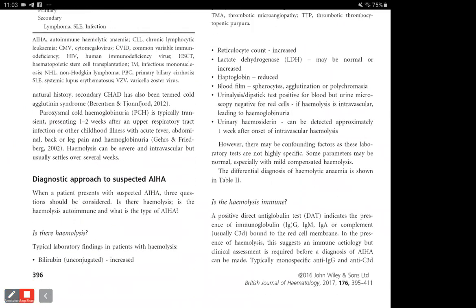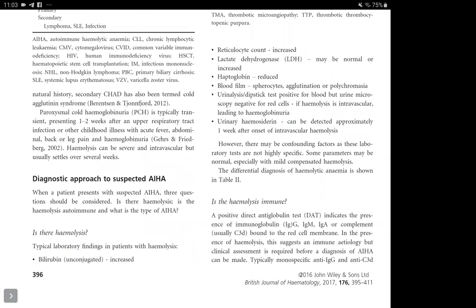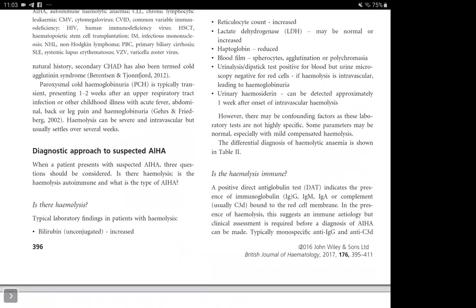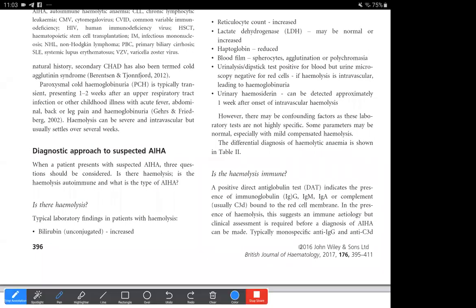immune or not. So this is the differential: a direct antiglobulin test will actually detect most of the immune component. Of course, there's that part where it may also be negative, and I think they will subsequently dwell on that as well, because the DAT would detect the type of IgG, M, and A, or the complement, mostly the C3d, which is the terminal part of the component which is activated by the IgM. So IgM can activate it mostly up till the C3d, which is bound to the red blood cell membrane. Beyond that, immunoglobulin IgG can cause activation up till the MAC complex.